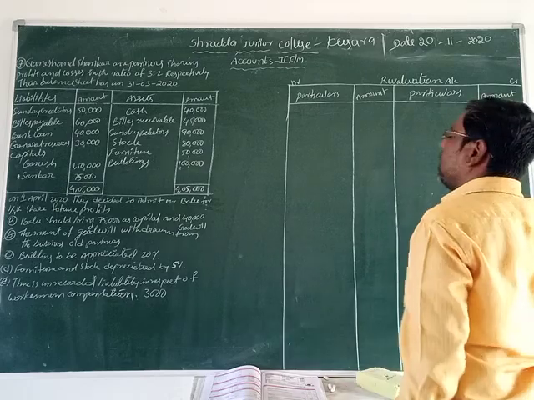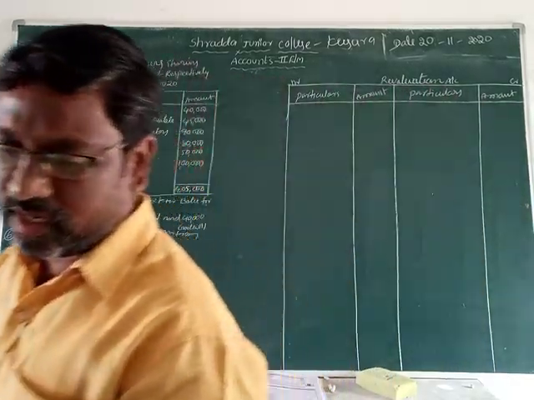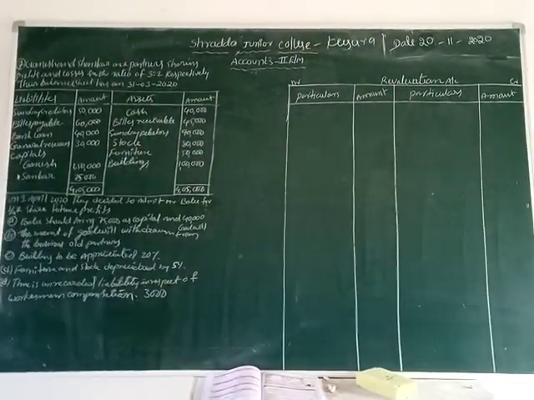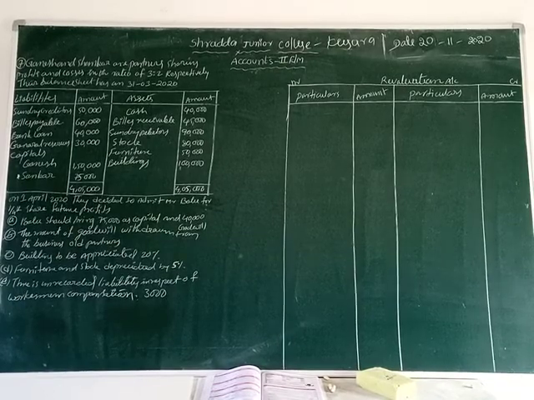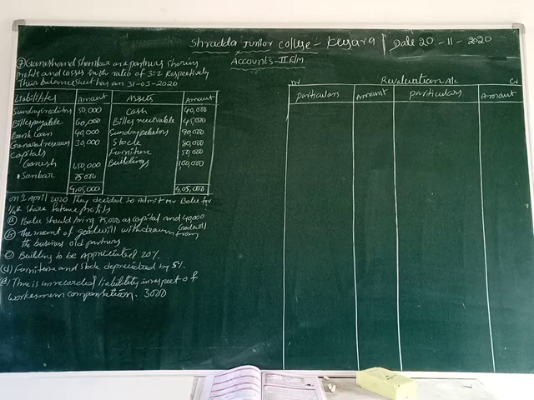So we record asset value increases and decreases on the debit and credit sides.